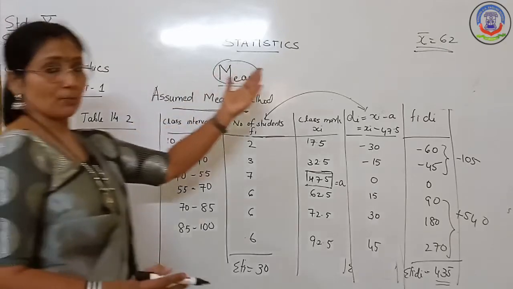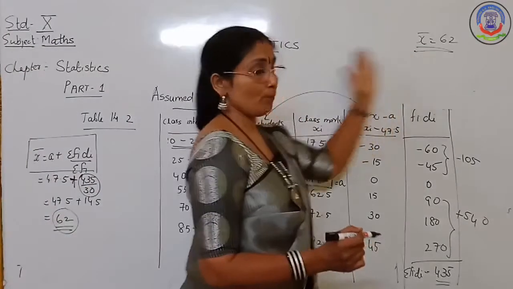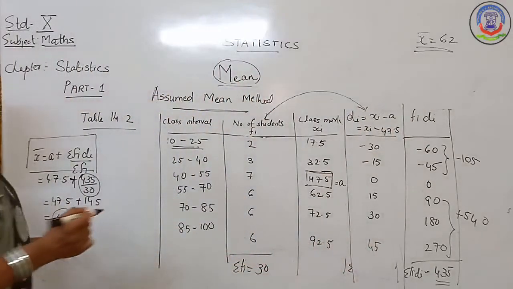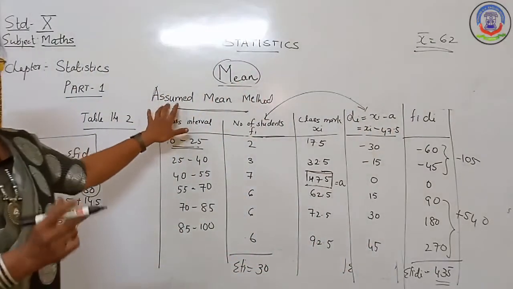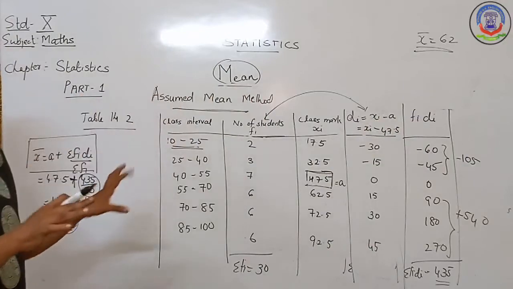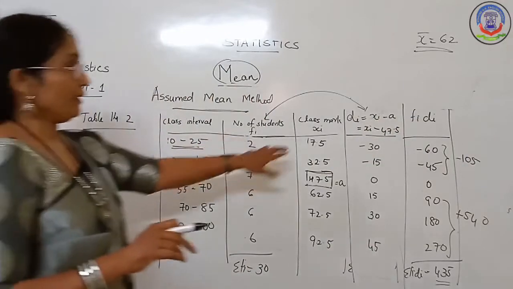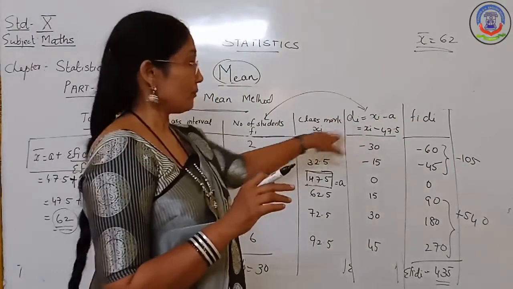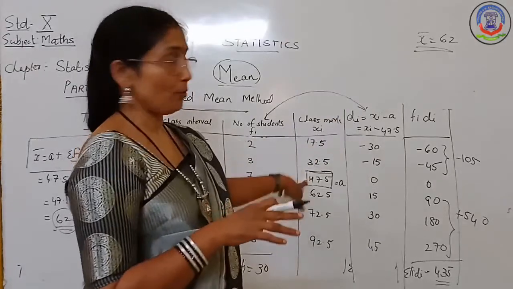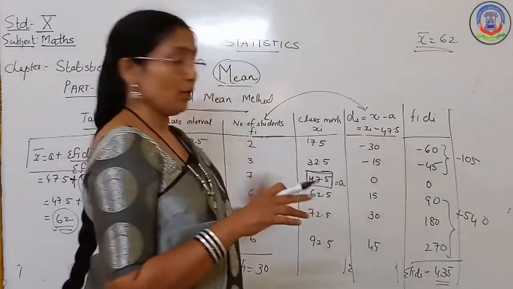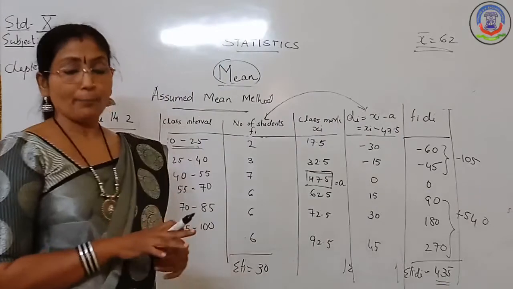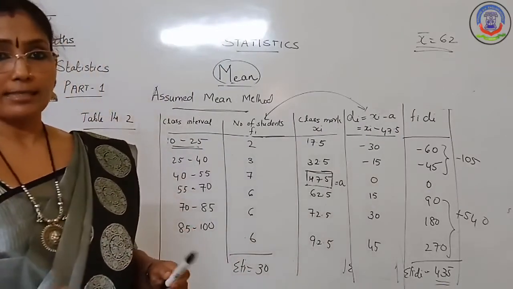In the previous method you got the answer 62, and in this method also you have got the answer 62. That means by the assumed mean method also you got the same answer, 62, by taking the deviation di equal to xi minus a. Now one more method is there, known as the step deviation method.